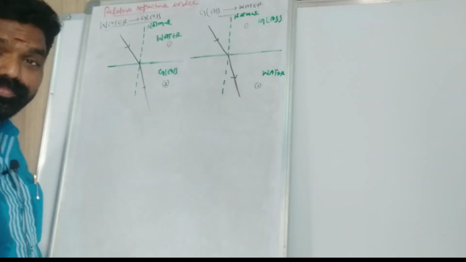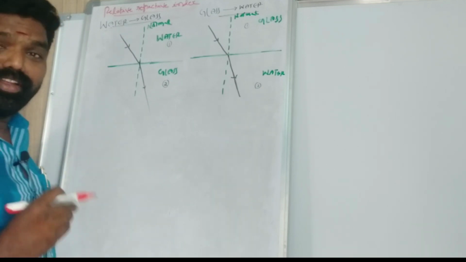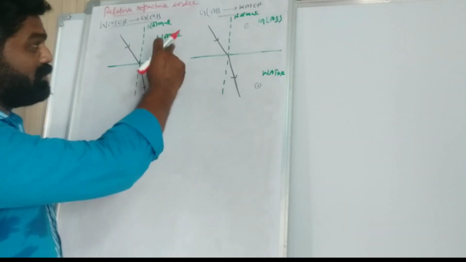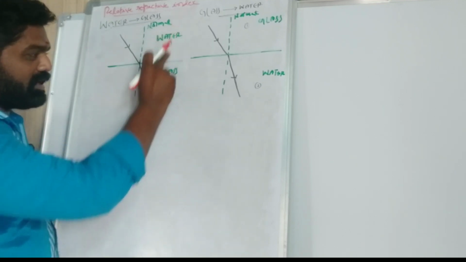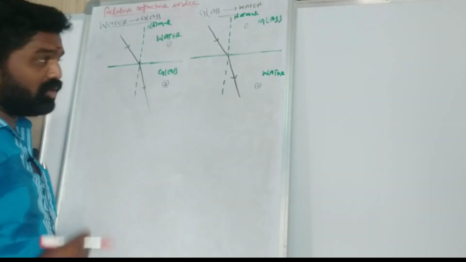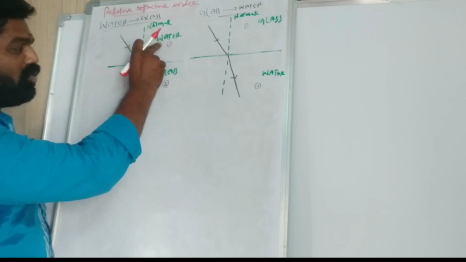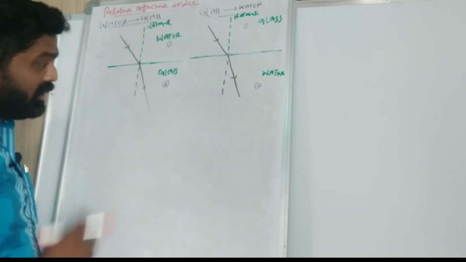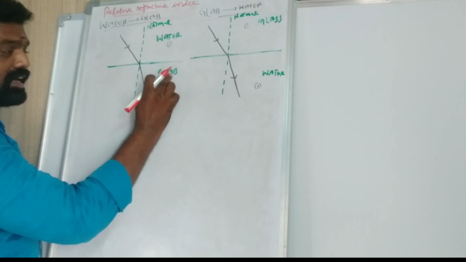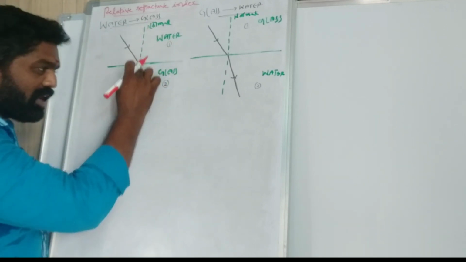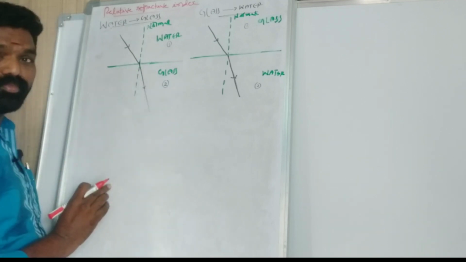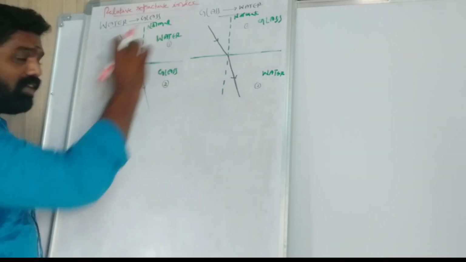One more example. When light travels from one medium to another, first medium to second medium. First medium is water, second medium is glass. So the light travels from water to glass, then the refractive index of glass relative to water. The refracted ray is in glass, incident ray is in water.